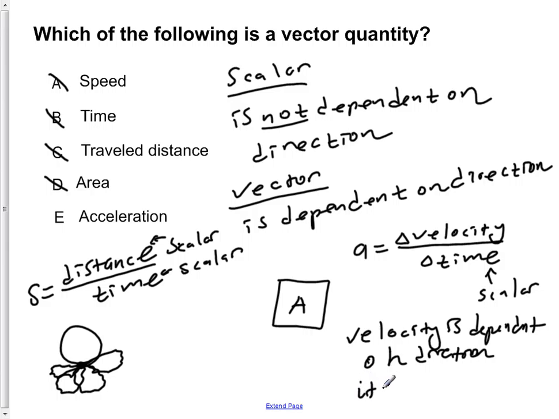Therefore, it is a vector. So if velocity is a vector, the acceleration is also a vector, because if you change the direction of which way you're moving, you're going to change your velocity, which would ultimately change your acceleration.